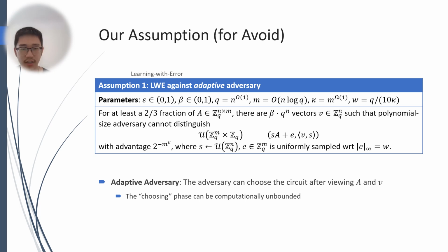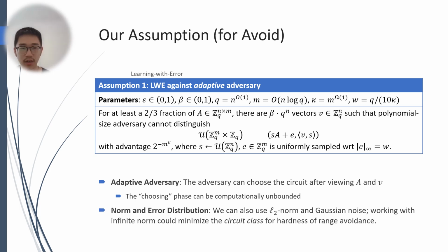Note that this is called an adaptive adversary because the adversary can choose the circuit to distinguish these two distributions after viewing the matrix A and V for the LWE samples. And the choosing phase can potentially be computationally unbounded.